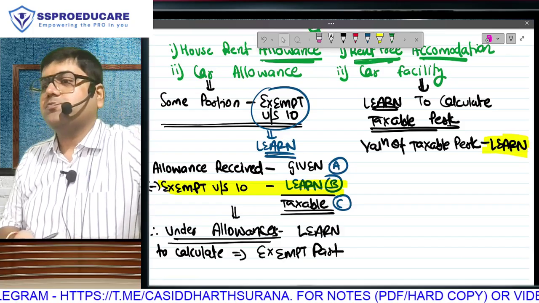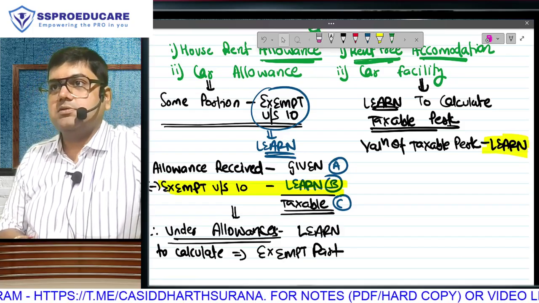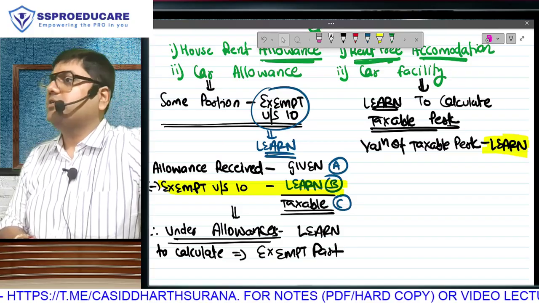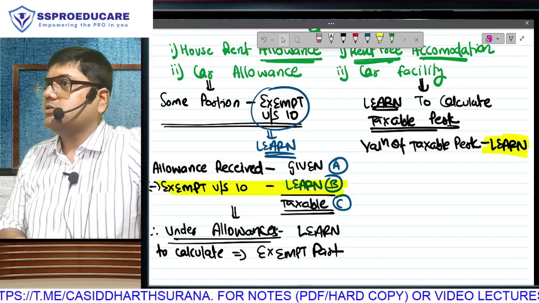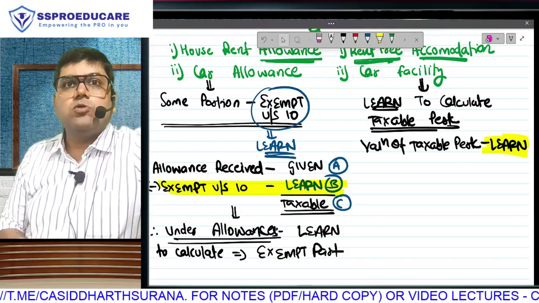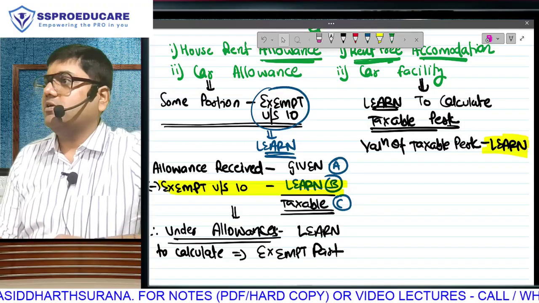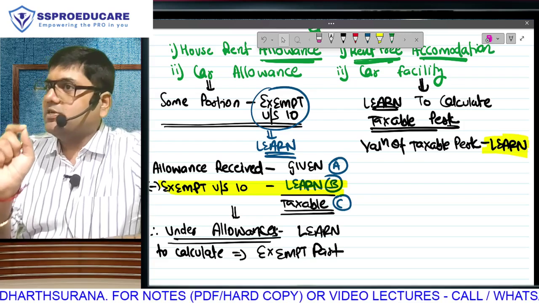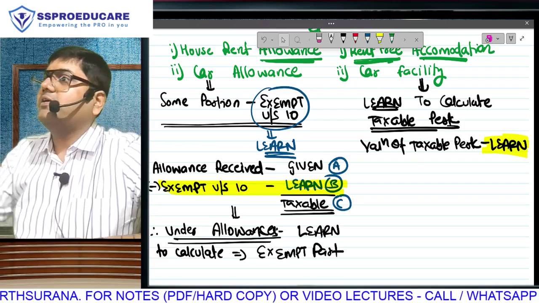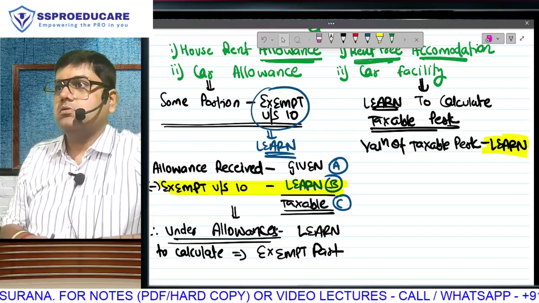After finishing the first part of the chapter, allowance, we will go to the second part of the chapter, that is perquisites. What are perquisites? Benefits in kind, non-monetary. Because of that, have I saved something? How much I have saved? Find out that. That value is the taxable value and directly write it in the answer column.